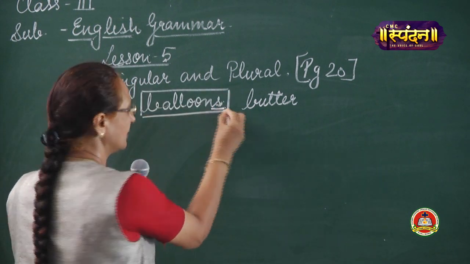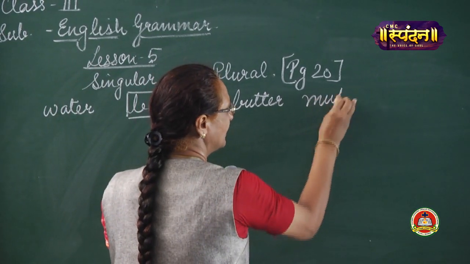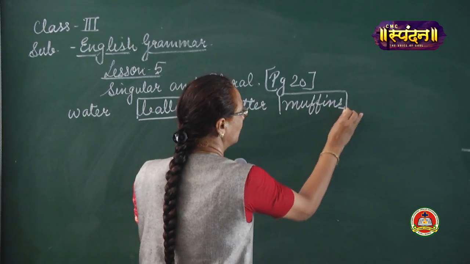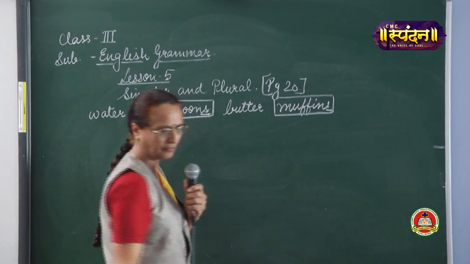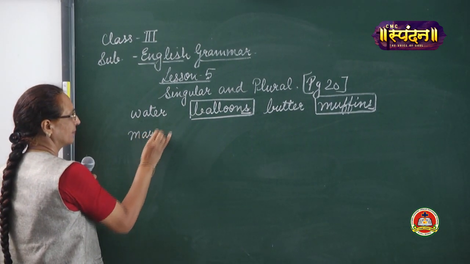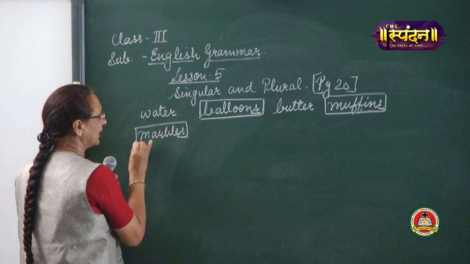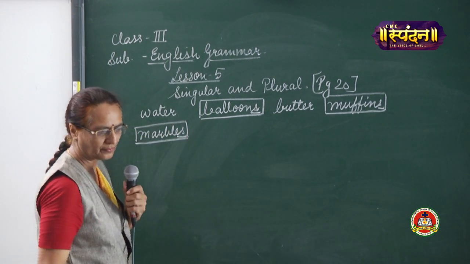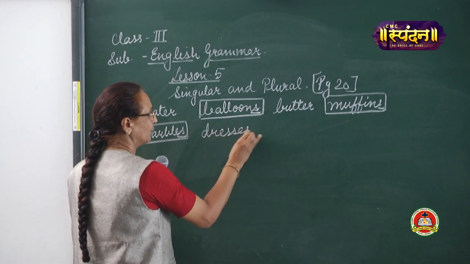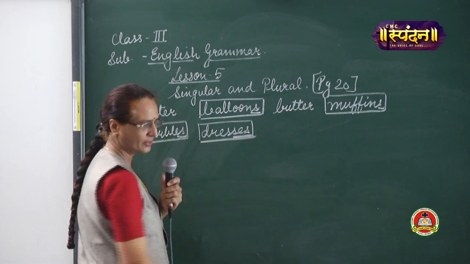You will circle this. Then, muffins. Muffins, you can see the plural form. S, that means it is a plural. You can count muffins. Then, you can see marbles. Marbles, again it is a plural form. You can again count marbles. Can you count dresses? Again it is a plural form. ES, dresses. You can count it.